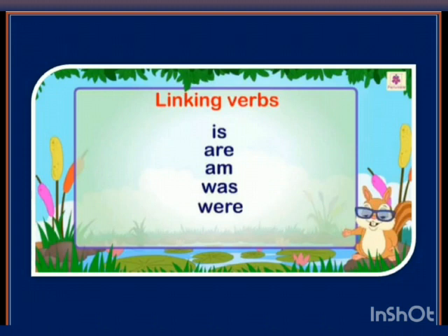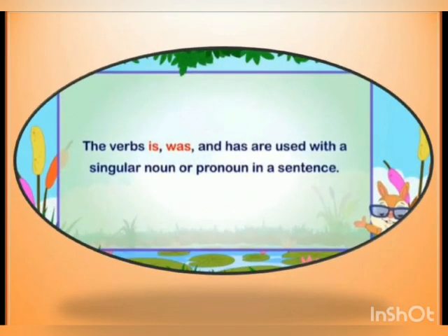They simply tell us something about a person, a place, a thing or an animal. The verbs is and was are used with a singular noun or pronoun in a sentence.